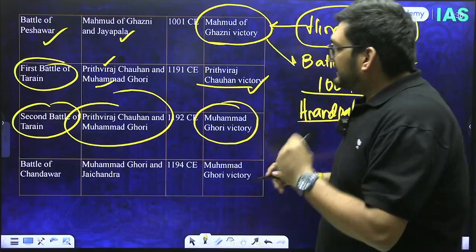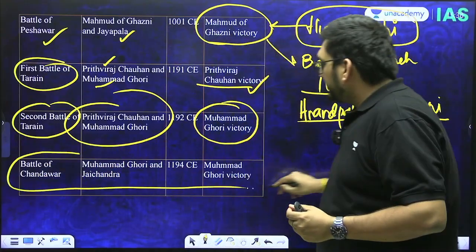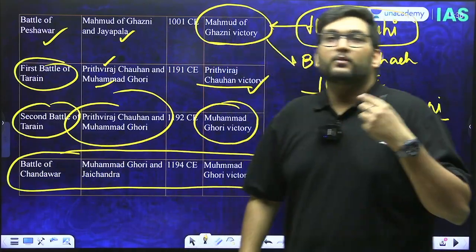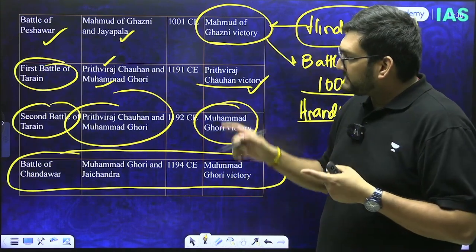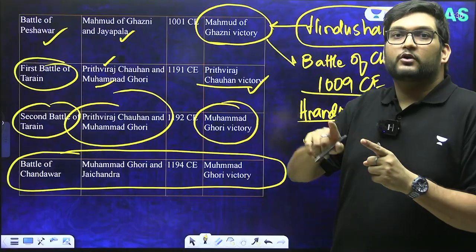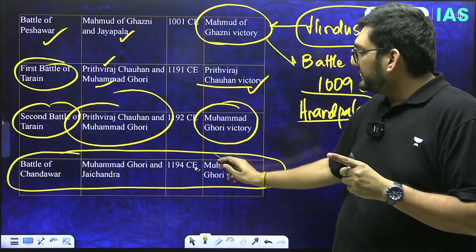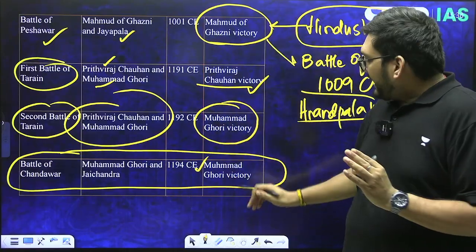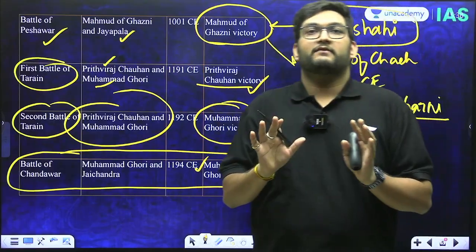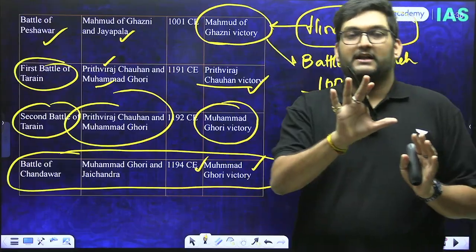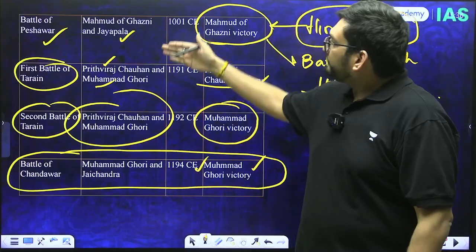medieval India. Thereafter, Jayachandra, who did not help Prithviraj Chauhan, will regret it later, because at the Battle of Chandavar, Gori is now going to go after Jayachandra. Jayachandra will be defeated in 1194, and the consolidation of North India will be more or less complete with taking the Chauhan and the Gahadwala sector. So this is Ghazni.